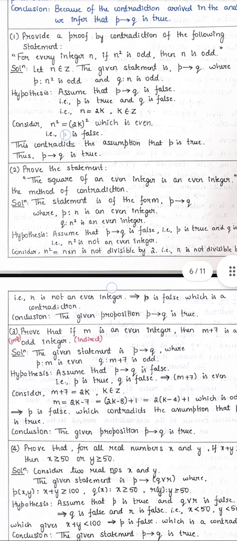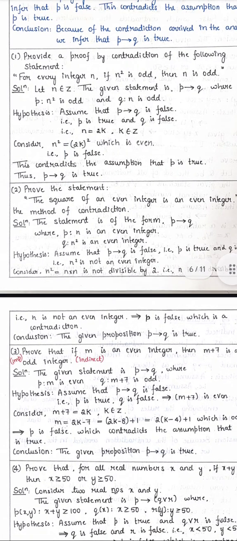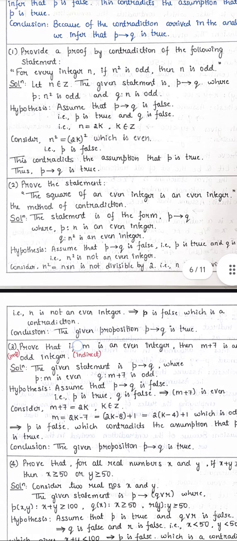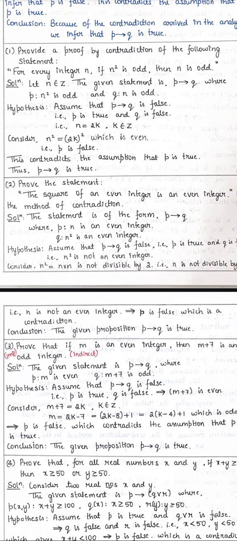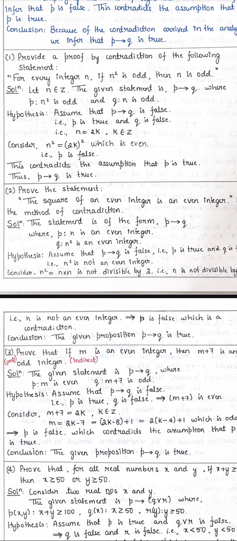Provide a proof by contradiction of the following statement for every integer n: if n square is odd, then n is odd. The given statement is P implies Q, where P is "n square is odd" and Q is "n is odd". For the hypothesis, assume that "if P then Q" is false, so P is true and Q is false.